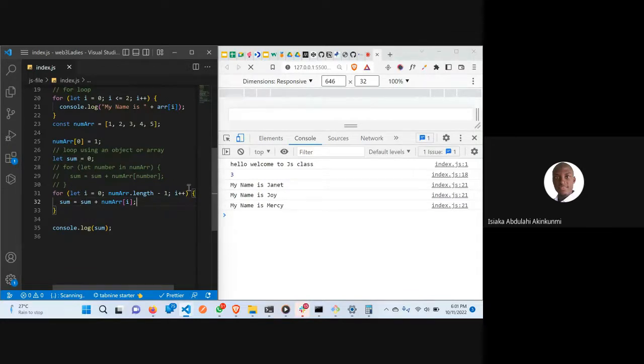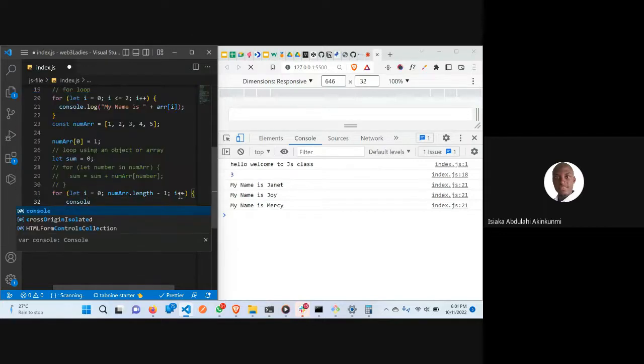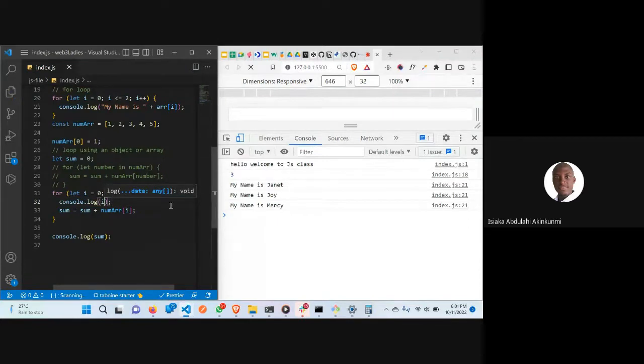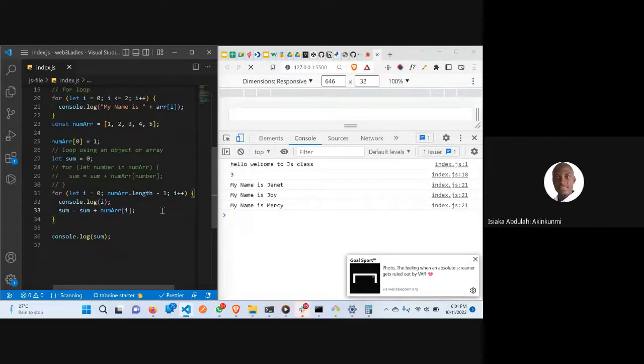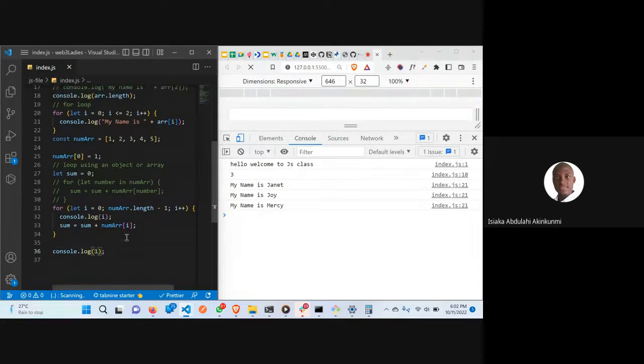Let's see what's wrong. If I do console.log i here, are you sure this thing is still working? I'm afraid. Let me just say console.log 1 to see if it's working. Now this is a way of debugging it. My console is no longer working. Even when I write console.log 1, 2, this thing is not refreshing because my VS Code stopped working.